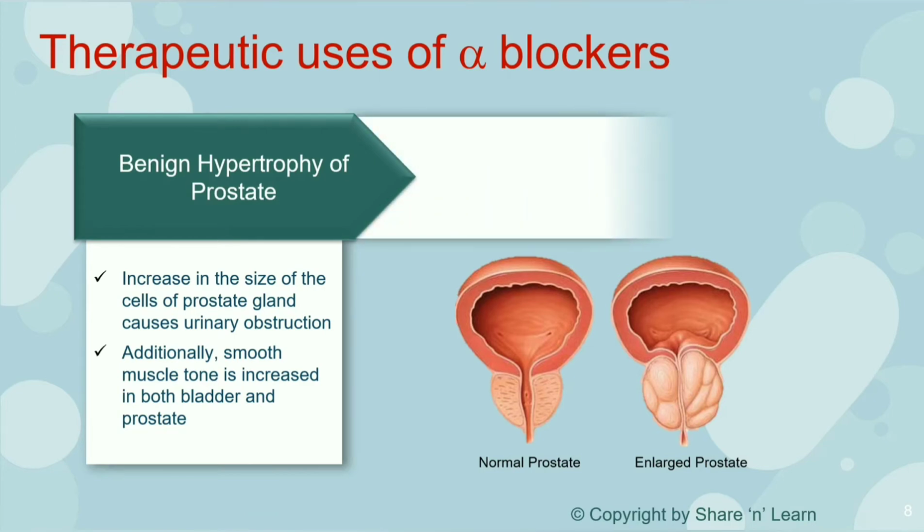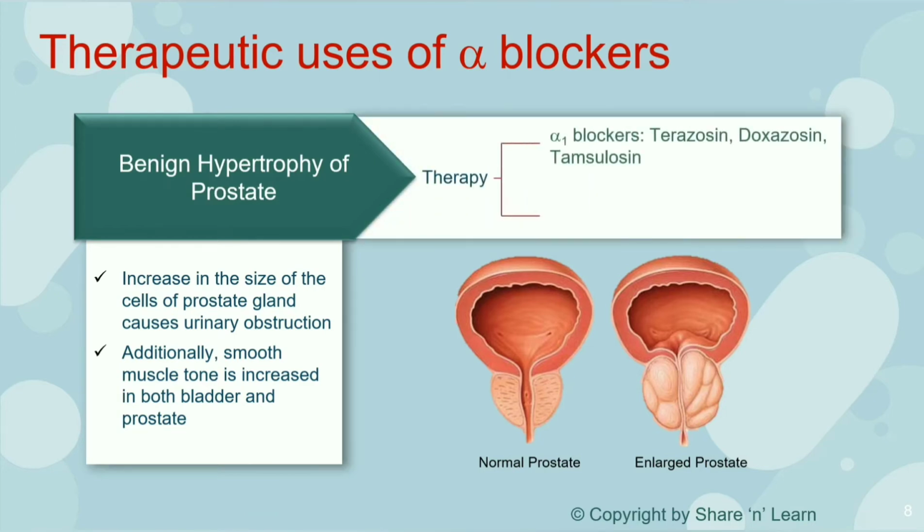The therapy includes alpha-1 blockers like terazosin, doxazosin, tamsulosin. They act on these smooth muscles and relax them, therefore giving a symptomatic effect. But this effect only lasts when the drug is continued. Upon discontinuation of the drug, there is abolition of the symptomatic relief.